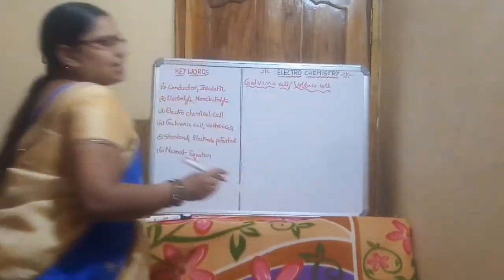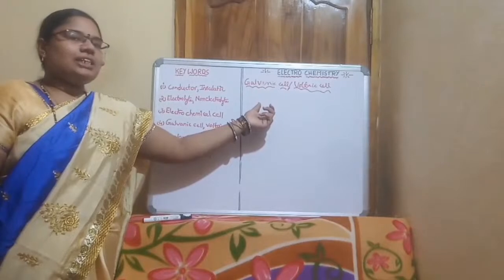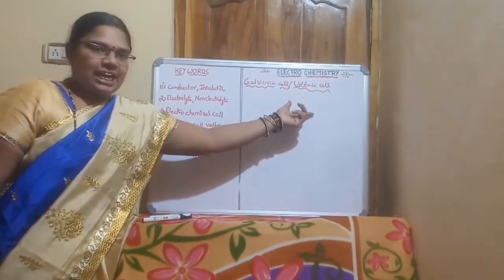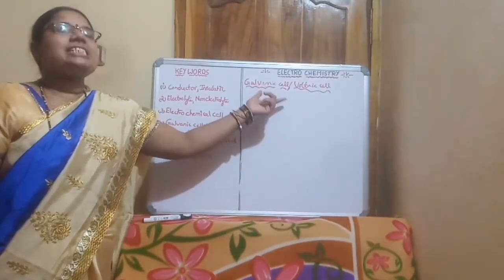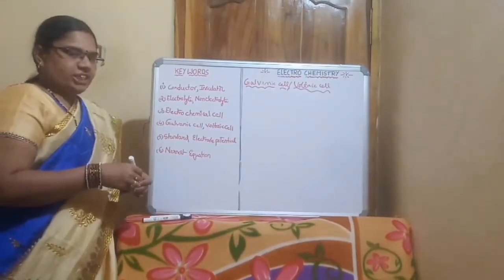What is a galvanic cell? A galvanic cell is an electrochemical device. It converts chemical energy to electrical energy by using spontaneous redox reactions.